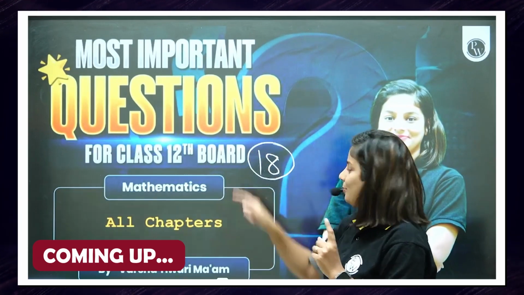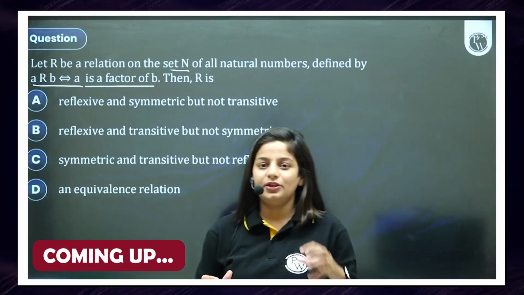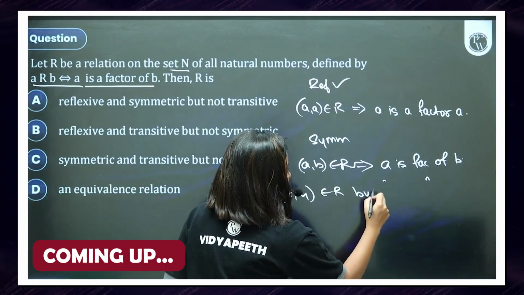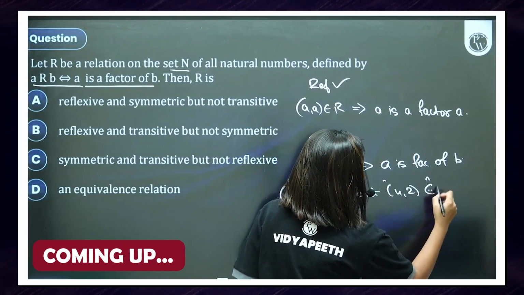18 marks in your board papers. Guys, all our MCQs, so steps are not going to be that important. 2,4 belongs to relation set, but 4,2 does not belong to relation set.